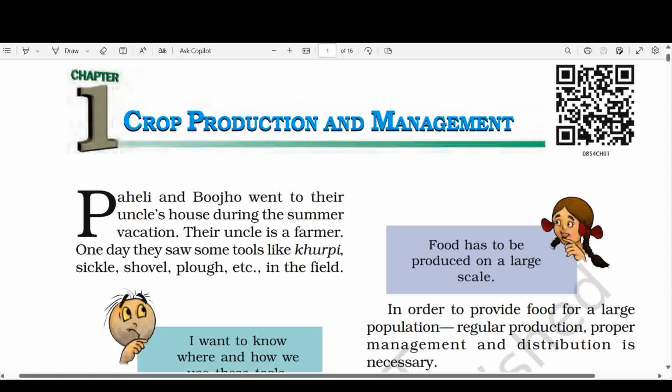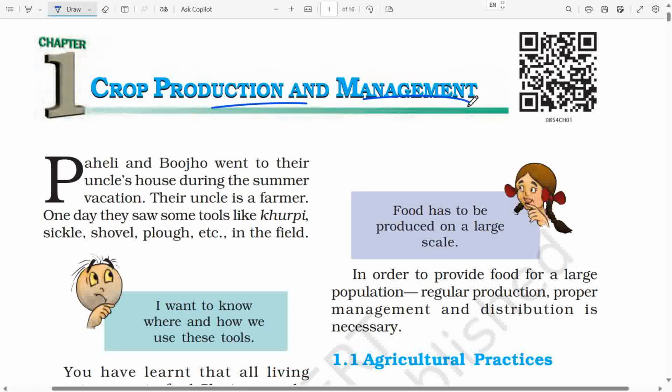Class 8, Page 1, Chapter 1, Crop Production and Management. Paheli and Bujho went to their uncle's house during the summer vacation. Their uncle is a farmer. One day they saw some tools like khurpi, sickle, shovel, plough, etc.